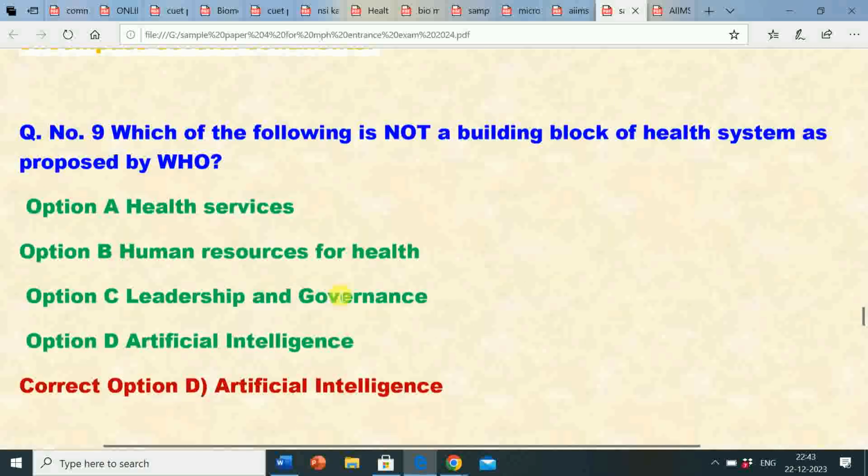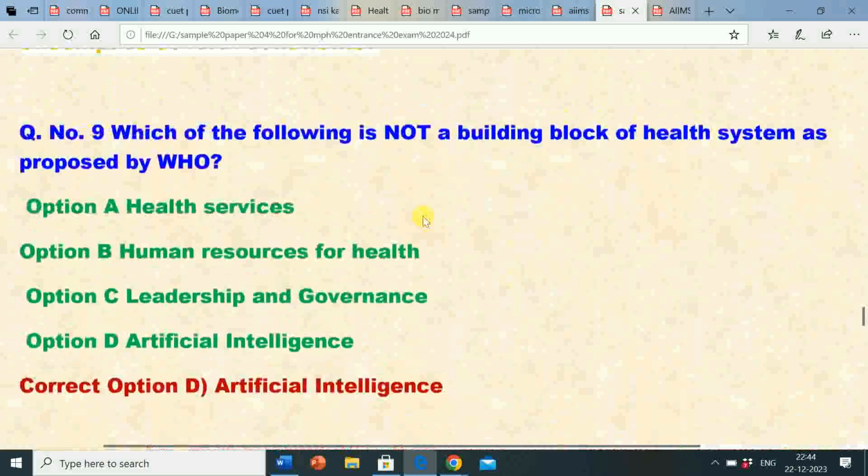So the question is, which of the following is not a building block of health system as proposed by WHO?